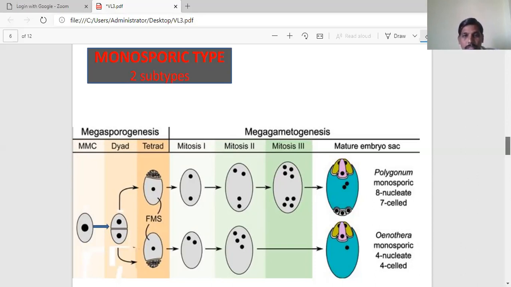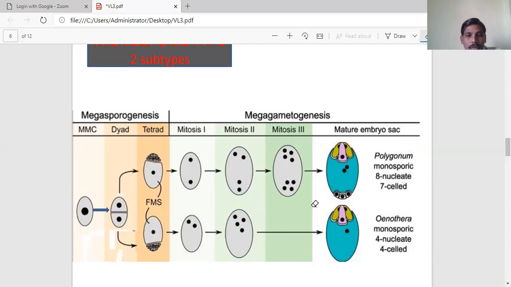And in this monosporic type, the Oenothera type is a different one. So here we can go through that. After the first meiotic division, the second division also takes place and it forms 4 cells. Among the 4, 3 are degenerated, those situated towards the chalazal end. In Polygonum, the 3 towards the micropylar end degenerate. But here, towards the chalazal end, 3 cells are degenerated. Only one functional megaspore is there.